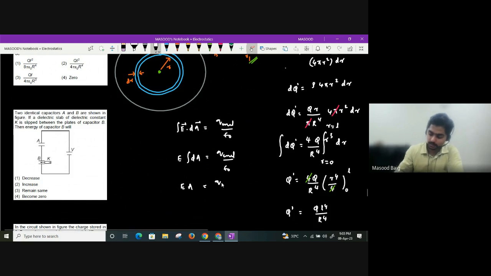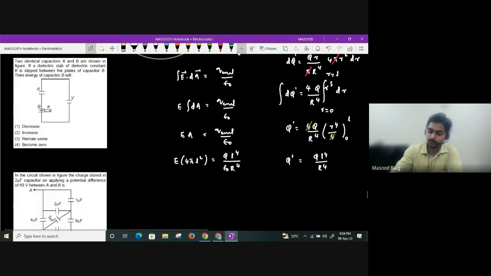How much is the charge enclosed? I will write it again. Q enclosed divided by epsilon naught. So electric field into what is the area? You will get it as 4 pi L square. What is Q enclosed here? Q into L power 4 divided by epsilon naught into R power 4 you will get. Okay. So from this, what is the electric field that we are going to obtain? You will get the electric field as Q into L square divided by 4 pi epsilon naught R power 4.